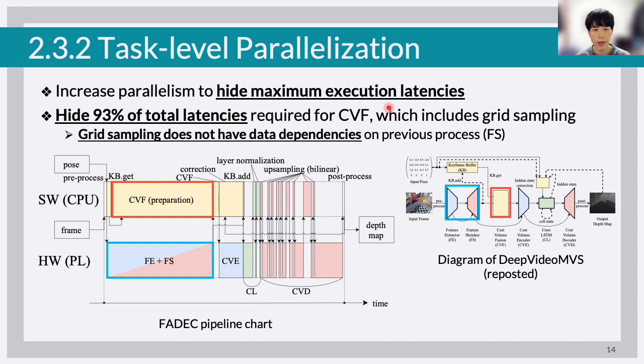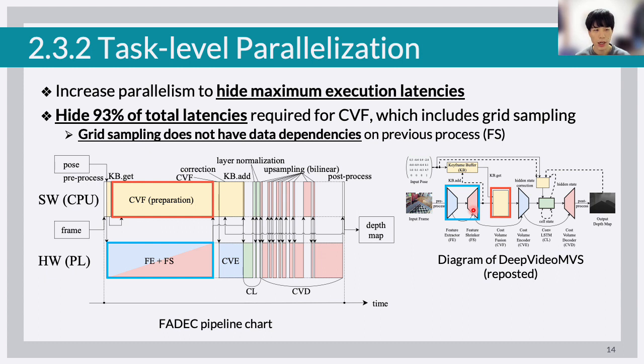In the task parallelization, we increase the parallelism to hide maximum execution latencies by placing each process in hardware and software properly. The CVF includes the grid sampling, which has the largest latency among software-friendly processes. The data dependency analysis in the CVF reveals that the grid sampling does not require the output of the previous process FS.